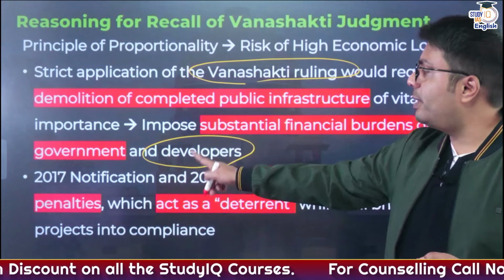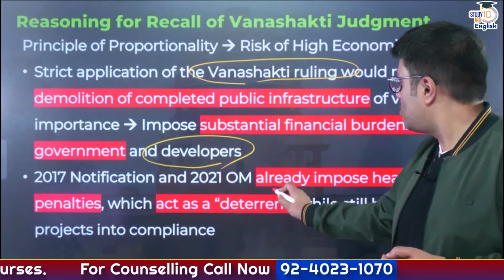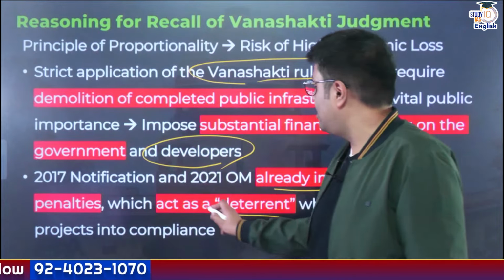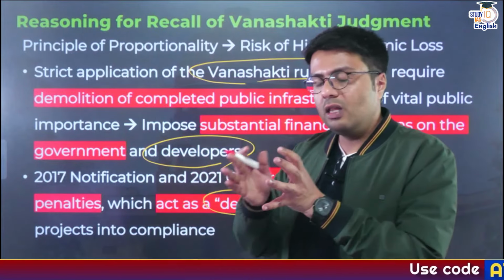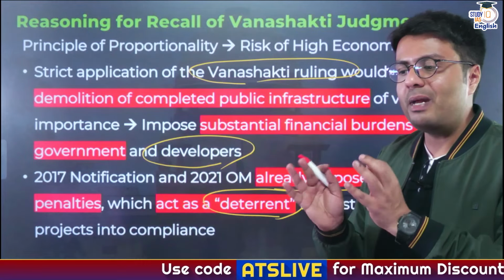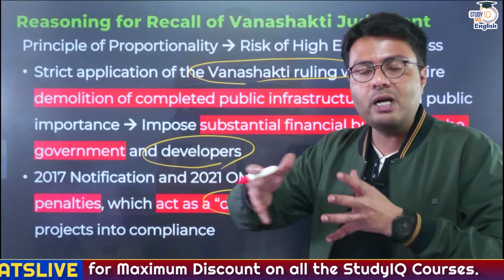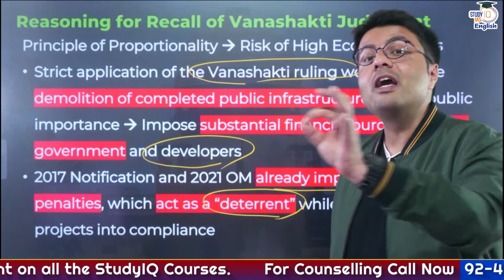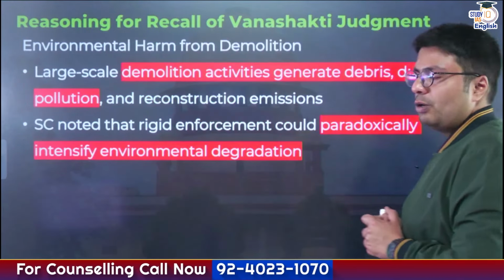And if you look at the 2017 and 2021 notifications, the government had already imposed heavy penalties, which would in future act as a deterrent and prevent certain instances from happening again. So the Supreme Court realized that yes, there exists a deterrent, there exists a penalty. That is why going forward with the Vanashakti judgment would violate the principle of proportionality, because it would lead to huge economic loss. So this was the second reason why the Vanashakti judgment was struck down.